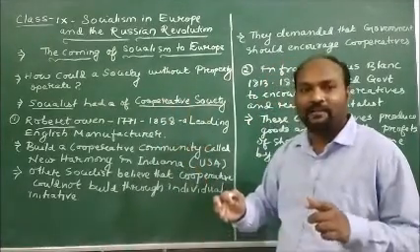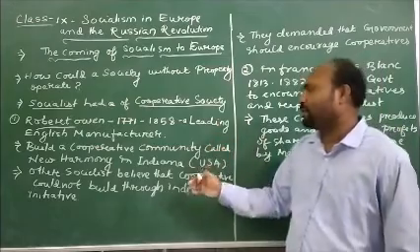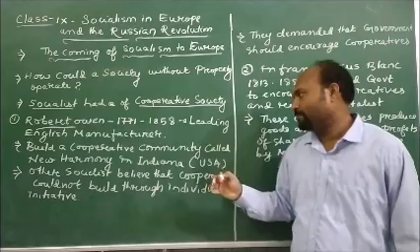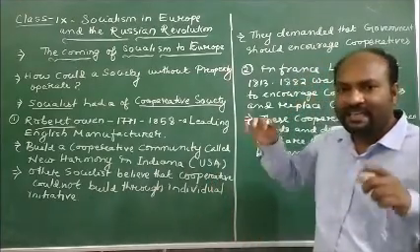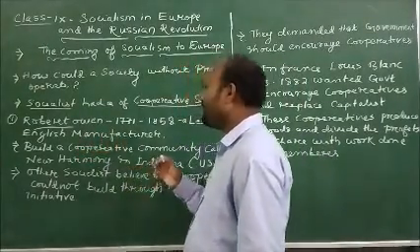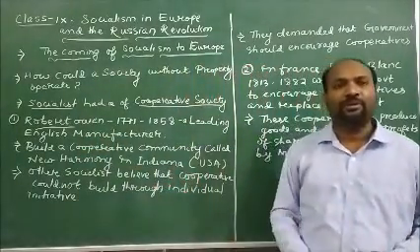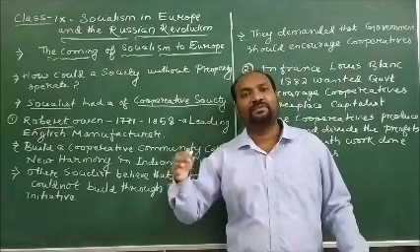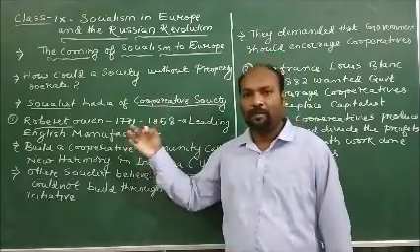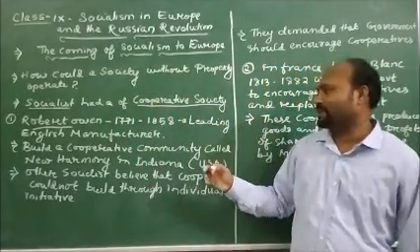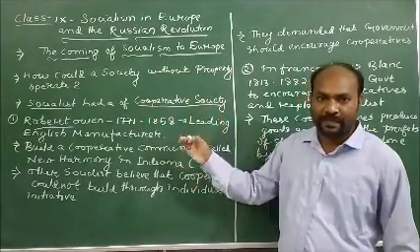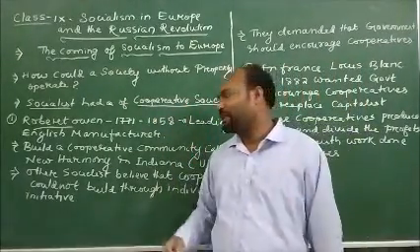He had built a cooperative community called New Harmony in Indiana, in the USA, and he proposed the cooperative society. In order to make these ideas more effective, he had already built a cooperative community in the USA.